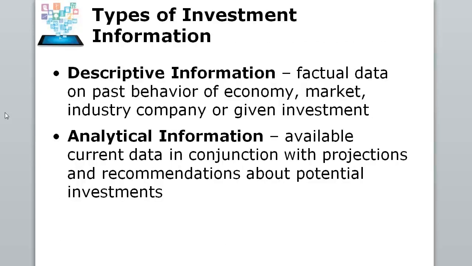And the two types of information basically on the internet are descriptive and analytical. So descriptive is going to be factual, just the facts, the market, the economy, the numbers. Analytical is going to be more judgment and more analysis and more editorial about how people feel about these descriptive information and what they may mean for the economy or the potential of investments. So you have to really know that these are two pools here. The descriptive generally is correct, and there's usually not much manipulation in descriptive information, but analytical information can be really, sometimes they can be swaying you to what they want you to do rather than what's best for you. So you've got to be careful of that.